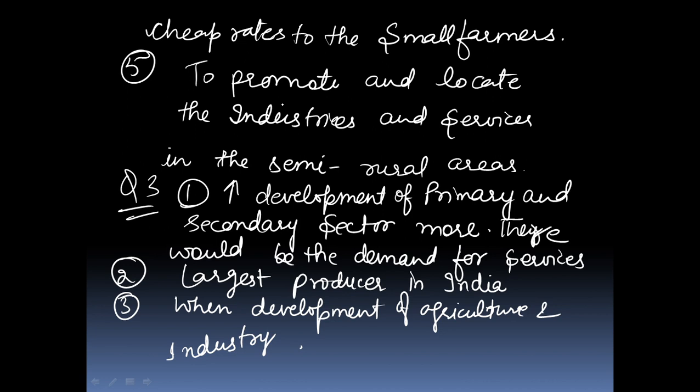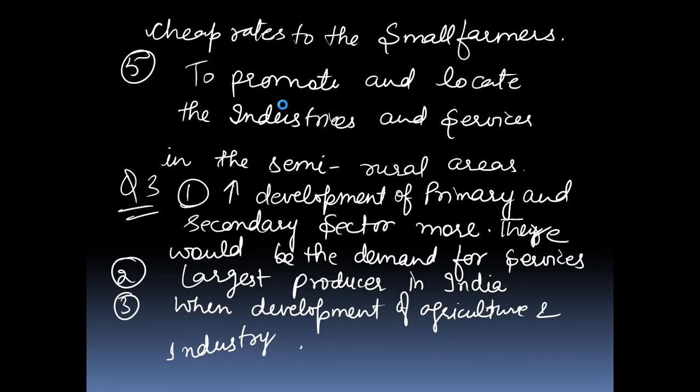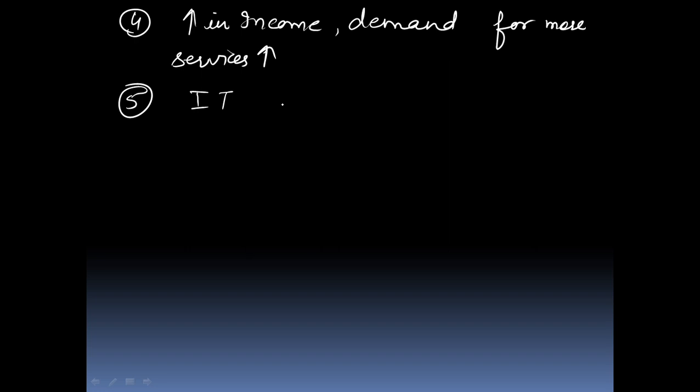They are required. Third reason, even development of agriculture and industries leads to the development of services like transport, trade and storage. Fourth reason, by increasing in your income, it increases the demand for more services.